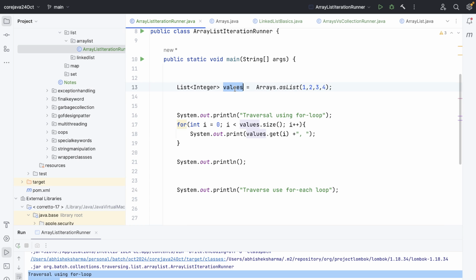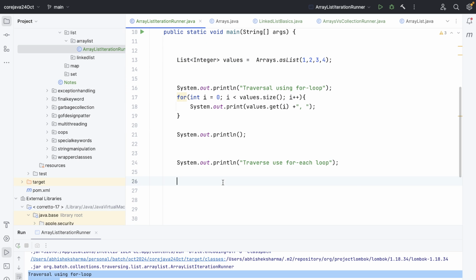I know that this array list of values is of integer, so I know that it will provide me an integer every time. So why add an integer over here? If I want to move from left to right and traverse from here to there completely without making any changes, then why keep an integer for the indexes? It does not make sense, and it's of the array itself, right?